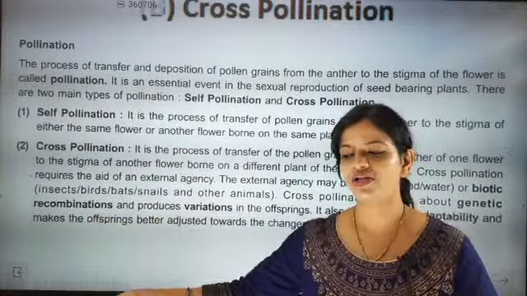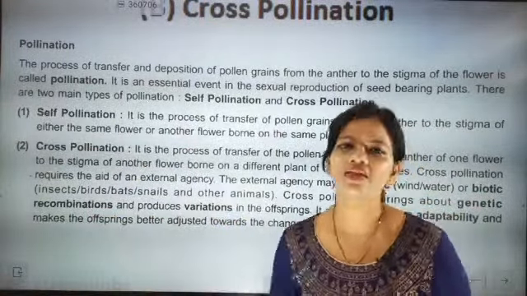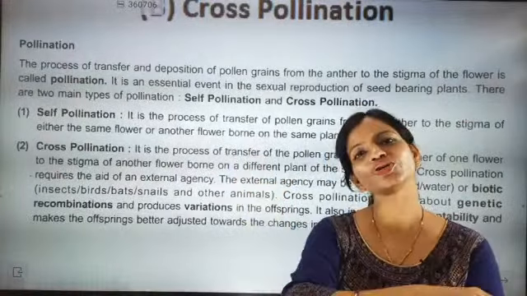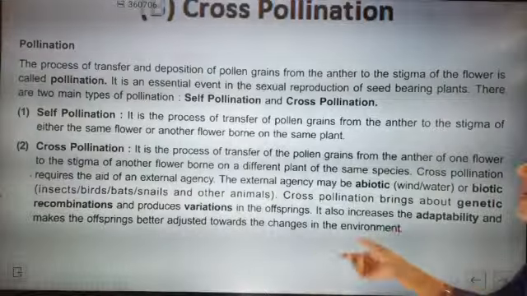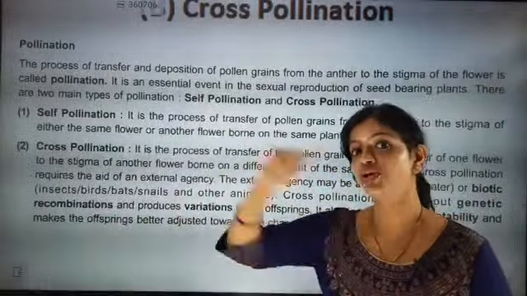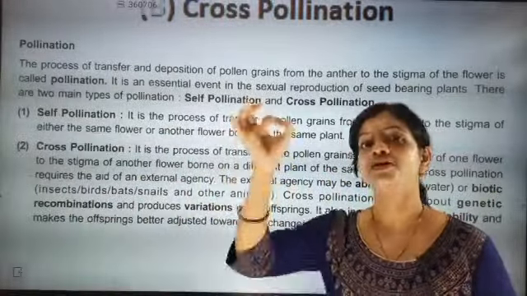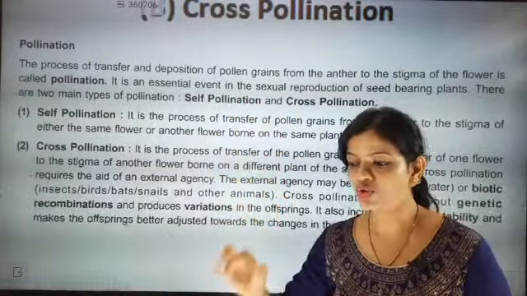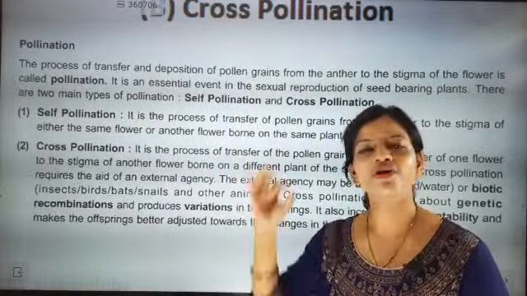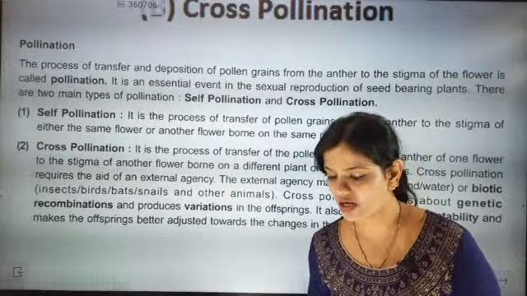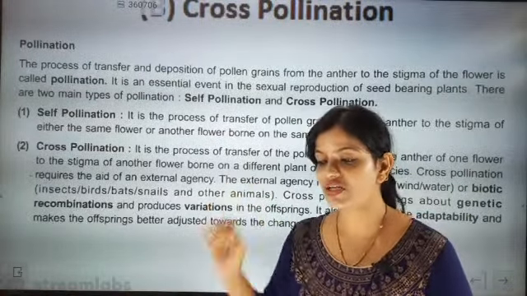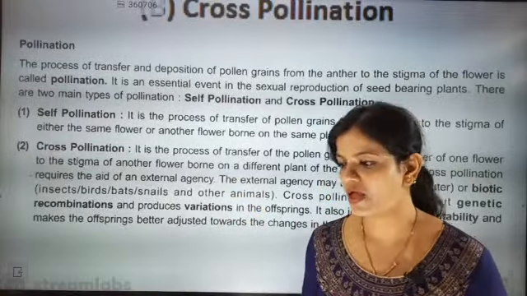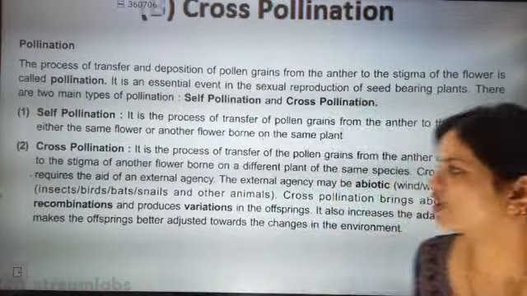The pollens cross over, and then the pollens stick to the stigma. So that is called cross-pollination. But two different plants of the same species. Did you get it, beta? Species has to be the same. Then it will be cross pollination.